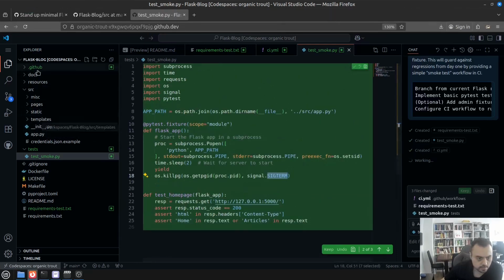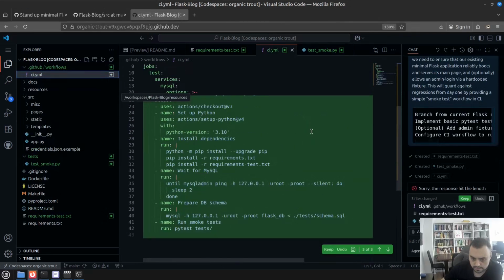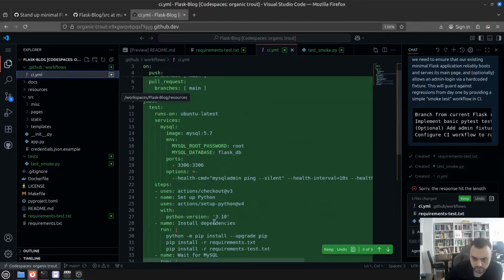Okay. It also created a CI for it, run smoke tests. But that might be problematic since I don't think that we have this database, but who knows?